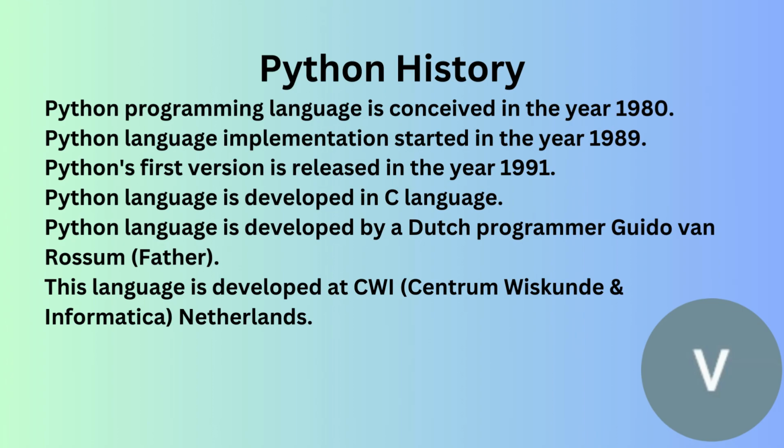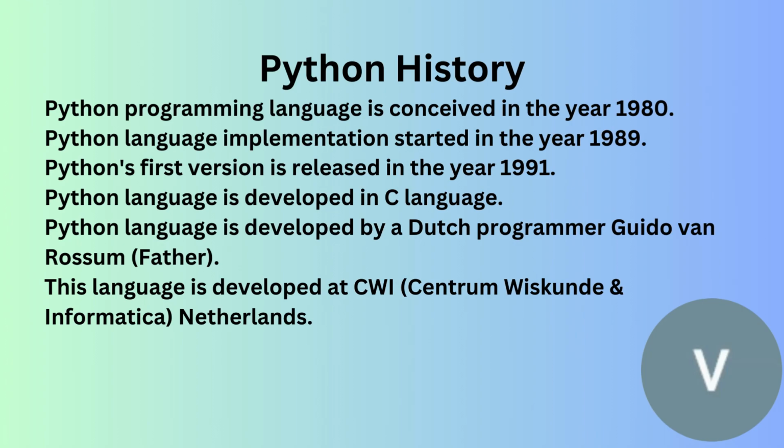And the next version is Python 2.0, released in October 2000. It introduced features like list comprehensions and garbage collection. And the third release is Python 3.0 in December 2008, a major revision that is not backward compatible with Python 2.x. It introduced many new features and optimizations to improve performance and ease of use.